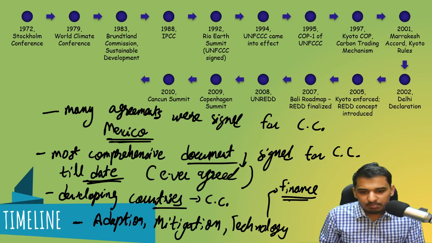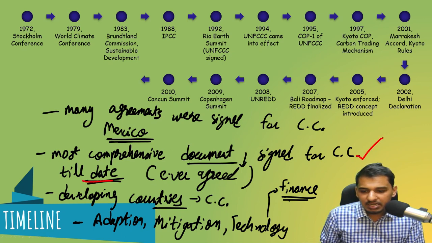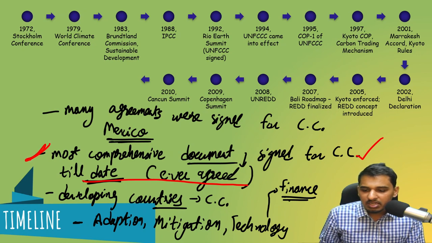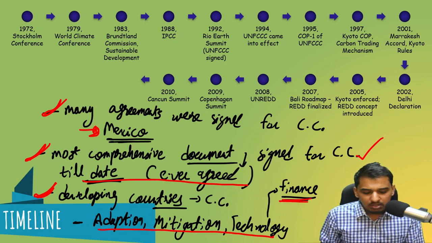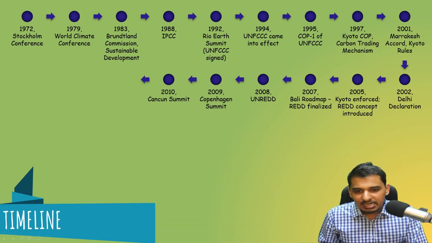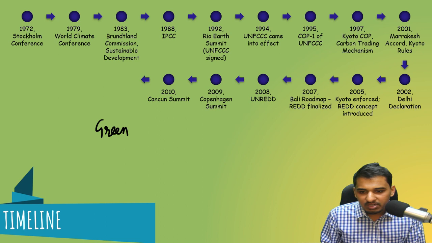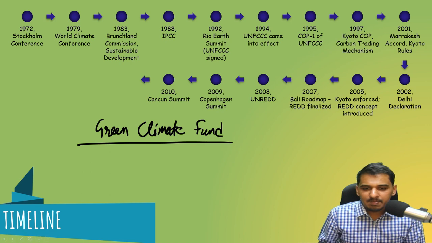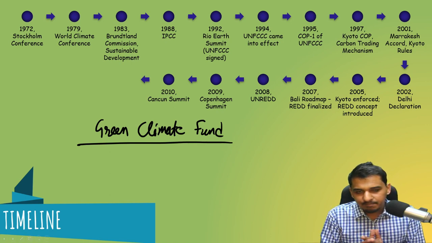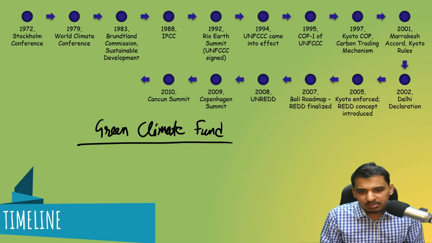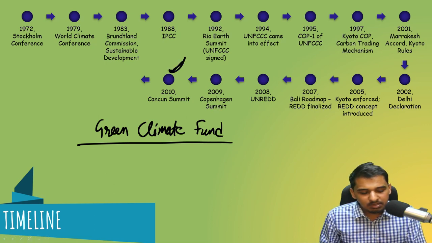So it was one of the most comprehensive documents signed for climate change till date. First point. Then developing countries: it focused on how to help developing countries in climate change. Many new agreements were signed. Cancun is in Mexico, and it focused on adaptation, mitigation, technology, and finance. One more important thing was that a Green Climate Fund was created at the 2010 Cancun Summit. Okay, this is very important. This summit is again very important. We'll be seeing all these summits in detail in upcoming lectures.